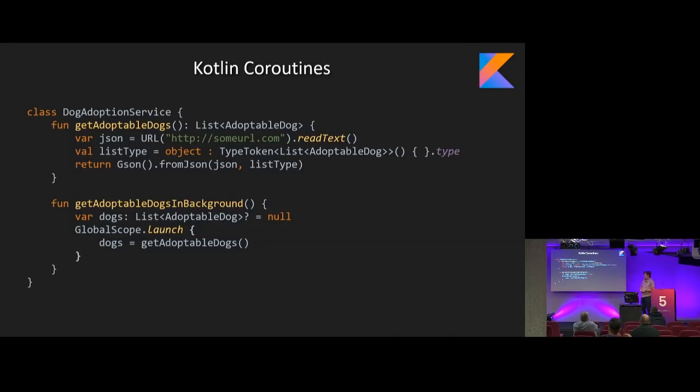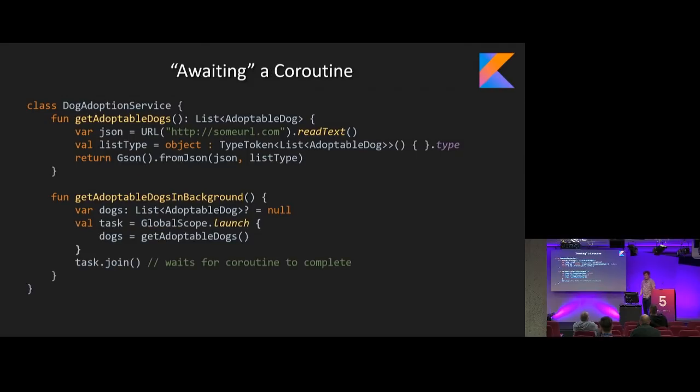With that, we can actually execute getAdoptableDogs in the background. Same deal, we instantiate a local variable of list of dogs that's null, and then we call the global scope and launch a new coroutine from the global dispatcher and set that as getAdoptableDogs. So what's going to happen is we execute it, instantiate it, the coroutine fires, and we just basically continue on. But we can also await a coroutine, and there's a few different ways you can do that.